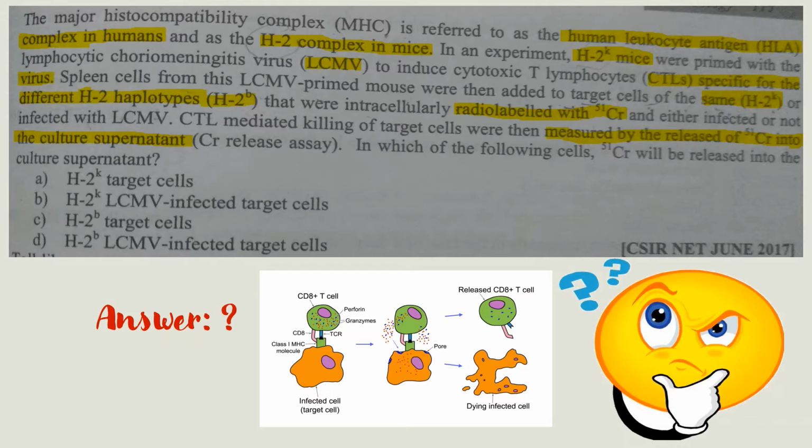The question is, the major histocompatibility complex is referred to as the human leukocyte antigen HLA complex in humans and the H2 complex in mice.